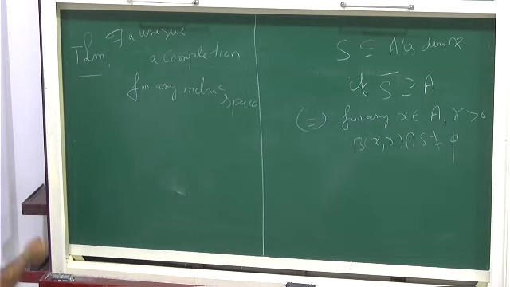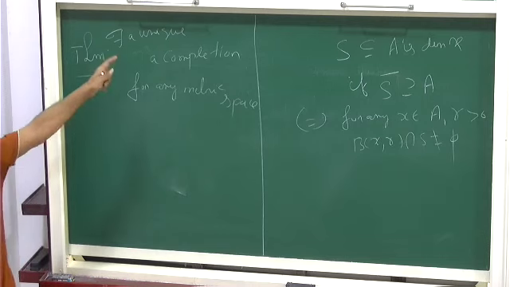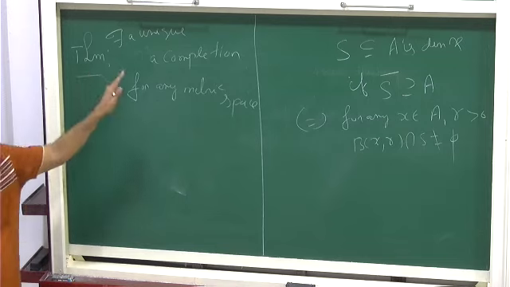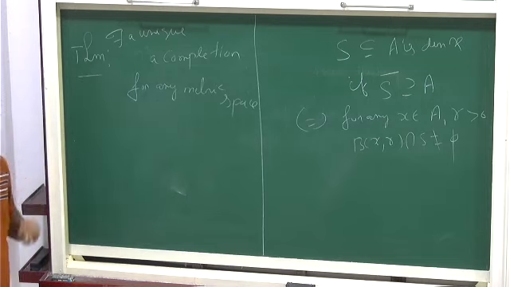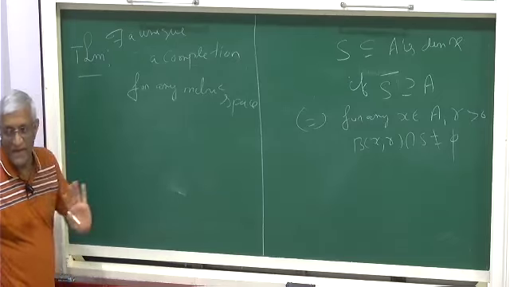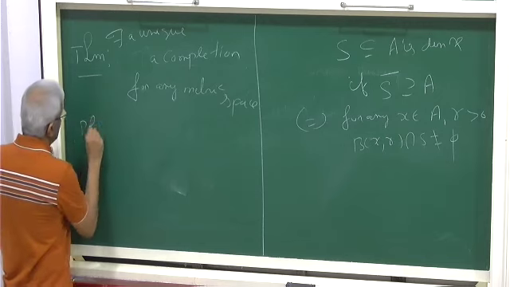Like that, if we have a topological space, then a homeomorphism, a continuous function, is enough. But here we want to talk about the metric space also, because completion is a metric property. So you have a metric space and the metric is preserved. That is what an isometry is. Okay. So there exists a unique completion for any metric space. Here is the proof.